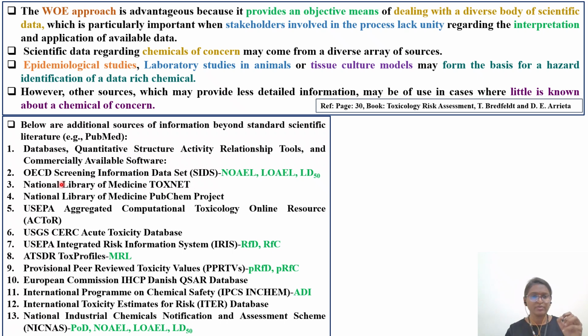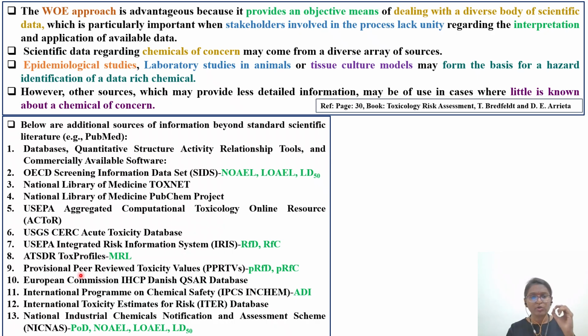One you will come across when you perform a literature search is the OECD Screening Information Data Set, the SIDS document. In that you will get NOEL, LOEL, and LD50. Then you have NLM, but ToxNet is no longer available. All the data, some of the search engines, have been pooled in PubChem. Then you have US EPA Actor. Then you have integrated US EPA IRIS, which gives you RFD and RFC. Then you have ATSDR, in which around 500 to 600 chemicals are listed, where you have the minimum risk level. All the NOELs and LOELs for the listed chemicals are there, and they have done some risk assessment and derived the MRL, that is the minimum risk level.